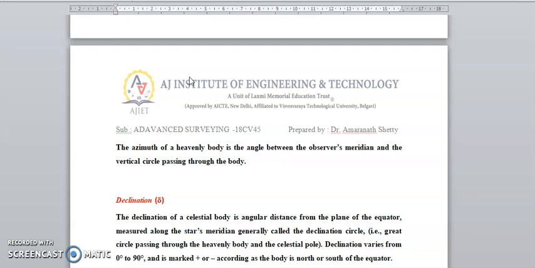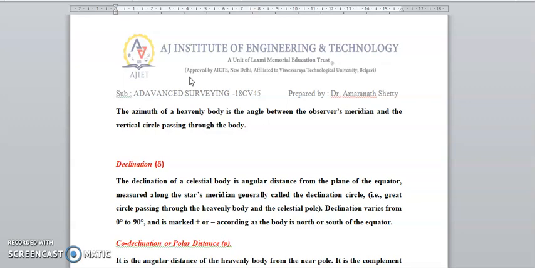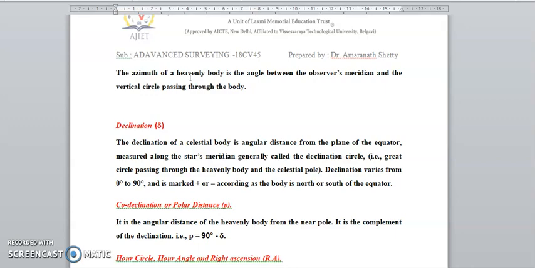Declination. Declination of a celestial body is its angular distance from the plane of the equator, measured along the star's meridian, generally called the declination circle. Declination varies from 0 to 90 degrees, marked plus or minus according to whether the body is north or south of the equator. The polar distance is the angular distance of the heavenly body from the pole. It is the complement of the declination.